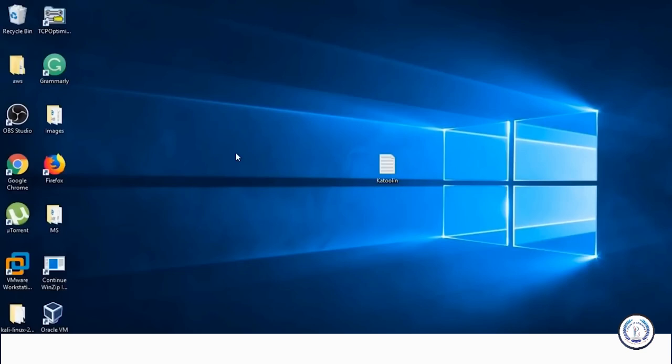We use this option only if you are a pro in using the command line interface or if you have any experience using it. Otherwise, just go ahead and use VMware or VirtualBox and install the Kali Linux graphical user interface option. So yeah, this Windows Subsystem for Linux allows you to run Linux distributions as a subsystem on your Windows operating system. This is really a new feature. It exists only in Windows 10. So you need to use the latest version of Windows 10 to perform this demo or use this option.